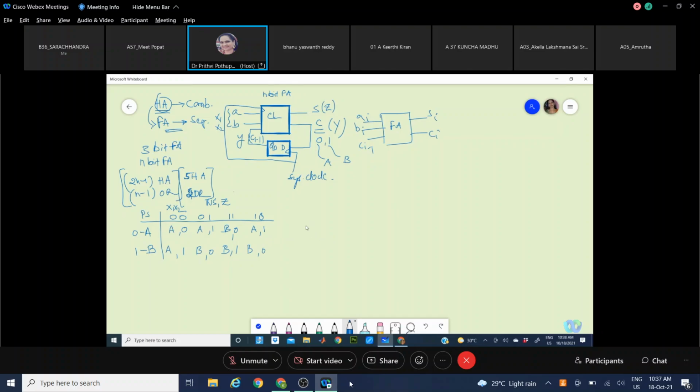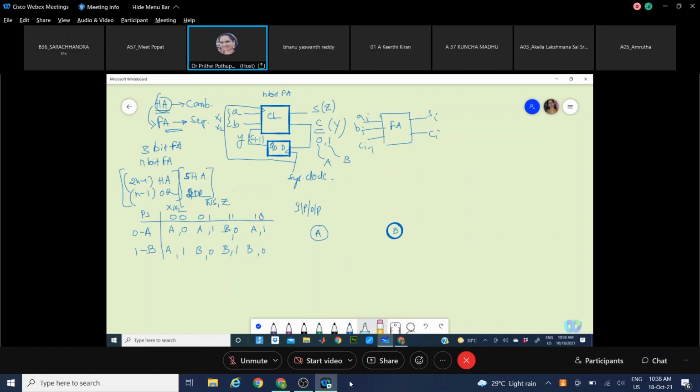Okay. So the state diagram will have nodes. These nodes are nothing but the states the design has. So state A and state B become the nodes. Now the transitions from A to B, A to A, B to B, or B to A are the probable transitions you have, and they will be defined by the combination of input versus output. Here we have given next state versus output. In the diagram it will be input versus output, and the transition will be shown by an arrow.